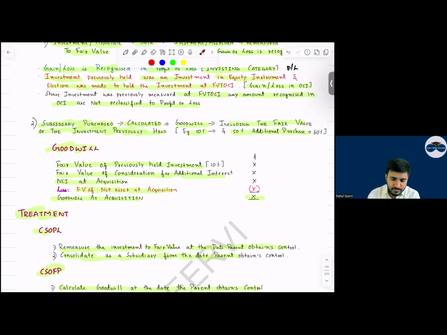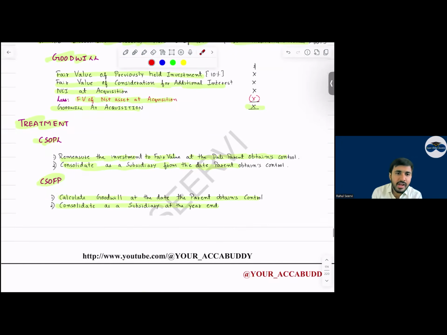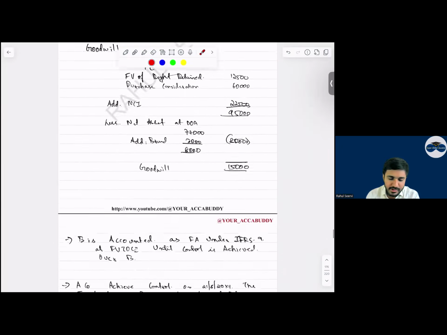Then see the treatment in the consolidated financial statement. Remeasure the investment at fair value at the date the parent obtains control. Consolidate as a subsidiary from the date the parent obtains control. Sir, control has been obtained from today, what should you do? From today, start with consolidation. Then consolidate the balance sheet at the year end and goodwill is recognized. This was the investment to subsidiary case. So we have done questions regarding this also.